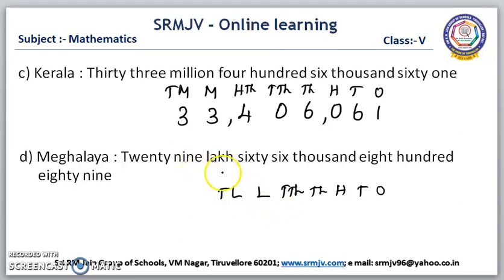So, shall we write the number? 29 lakh. In the lakh period, we have to write 29. Then 66,000. In the thousand period, we have to write 66. Then 889 in the ones period. This is the number for the given number name: 29,66,889. Is it clear, children? Shall we go to the next one?